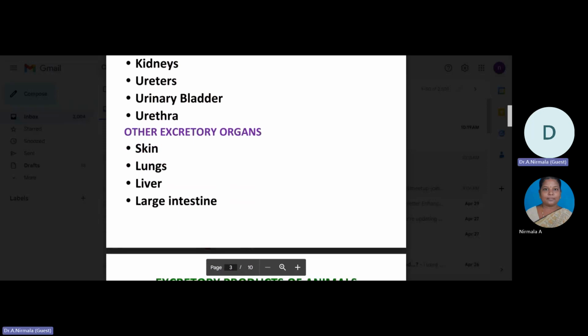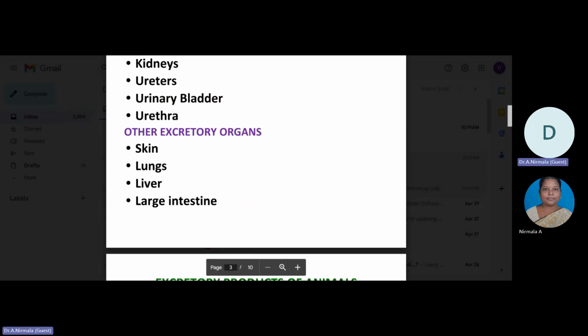And then the liver, it has a crucial role in excreting waste from the body. It breaks down many substances in the body like toxins, and it also excretes bilirubin, a waste product of hemoglobin catabolism, in bile.